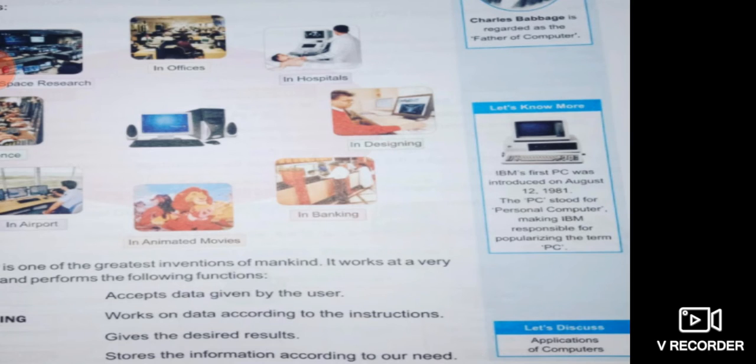IBM's first PC was introduced on August 12, 1981. So IBM, International Business Machine, is a company which developed the first personal computer on 12th August 1981, and the PC stood for personal computer. The full form of PC is personal computer, making IBM responsible for popularizing the name PC, because the term which is popular now, PC, normally we call computer system PC. So this name was popularized by IBM.